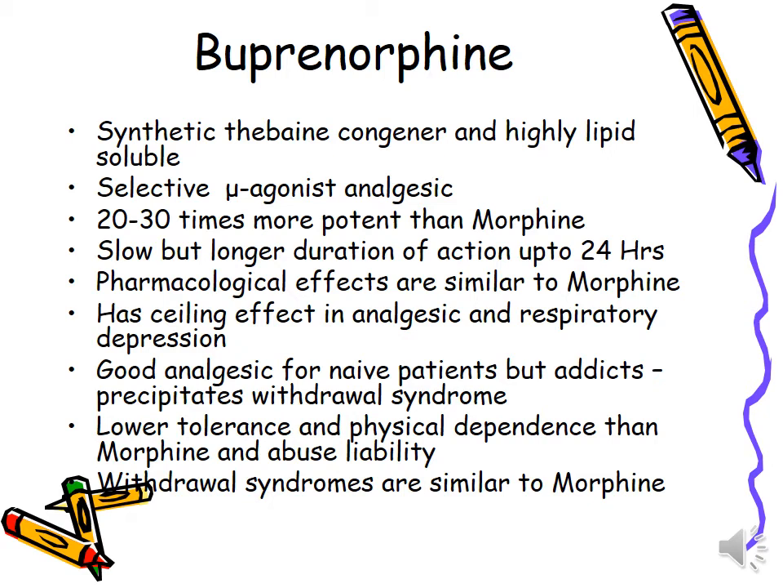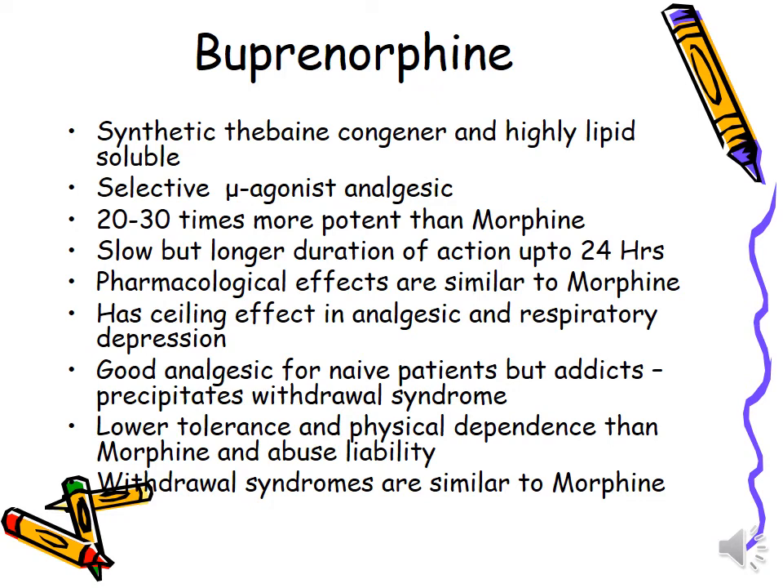Buprenorphine. A synthetic thebaine derivative and highly lipid soluble drug. It is a selective mu agonist analgesic. It is 20 to 30 times more potent than morphine. Slow onset but longer duration of action, up to 24 hours. Pharmacological effects are similar to those of morphine, with a high ceiling effect on analgesia and respiratory depression.